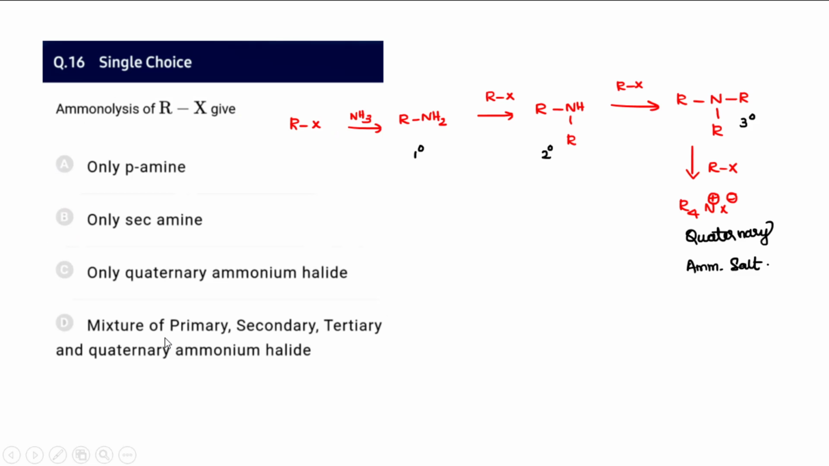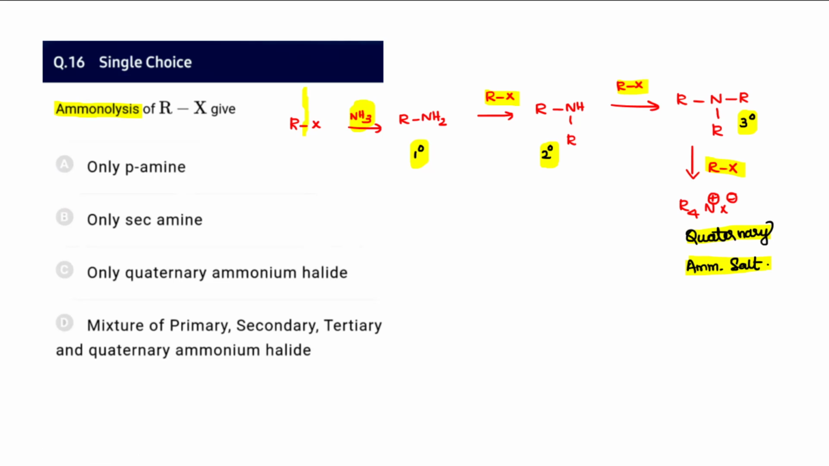And the 16th question, Hoffmann ammonolysis reaction. Ammonolysis is the breaking of the RX bond with the help of ammonia. It produces RNH2, which is a primary amine. That in turn reacts again with RX and produces a secondary amine. It also produces a tertiary amine, and it finally goes to the quaternary ammonium salts. Depending upon the conditions, the reaction can be stopped at the primary stage itself. If you take excess alkyl halide, then more alkyl halide is present, so the reaction goes up to quaternary ammonium salts.